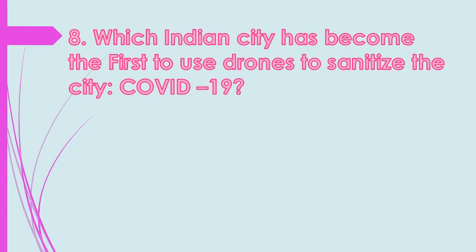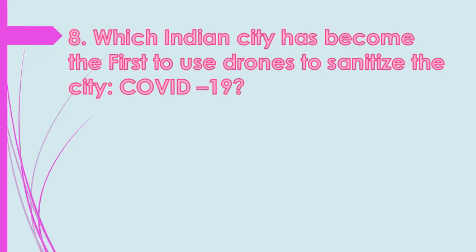Question number 8, students: which Indian city has become the first to use drones to sanitize the city? Which Indian city has become the first to use drones to sanitize the city for COVID-19? Students, the correct answer is coming. 5 seconds. 5, 4, 3, 2, 1.